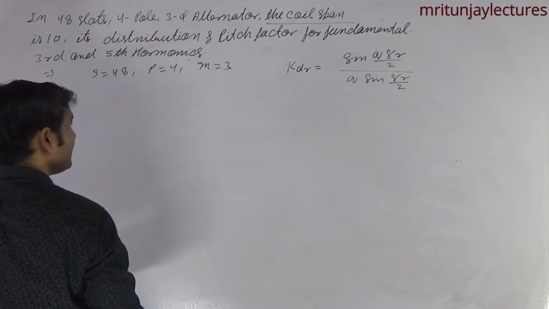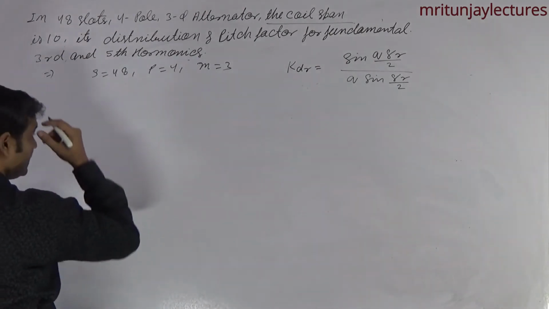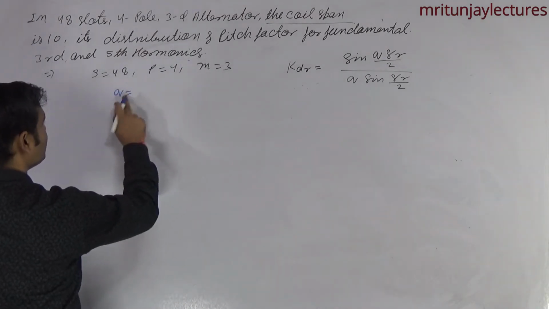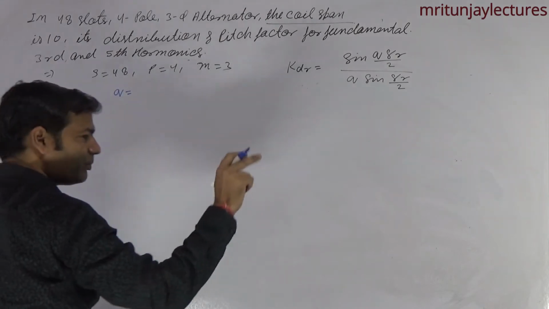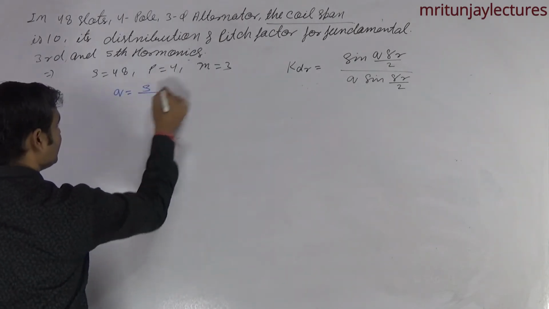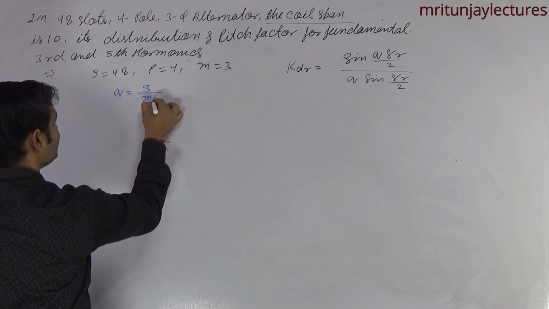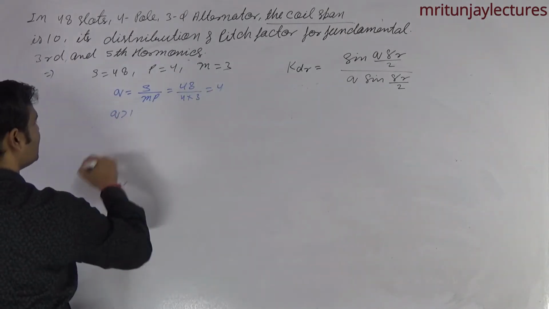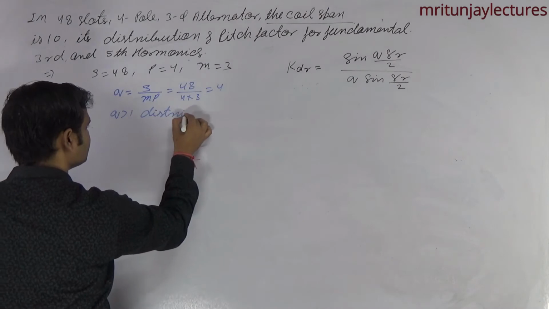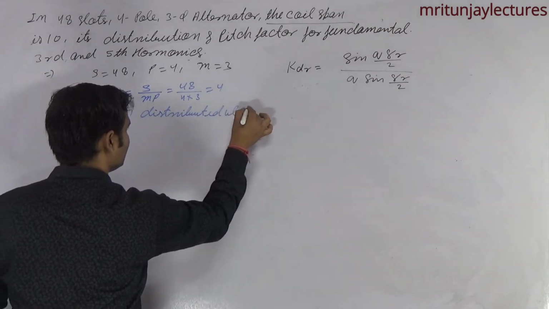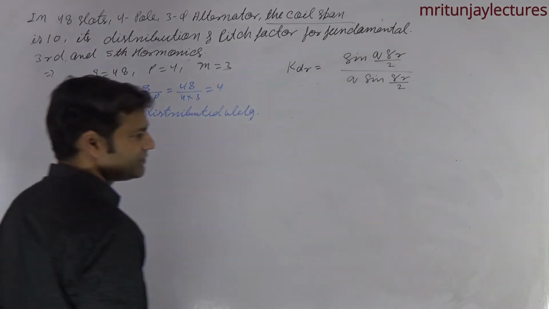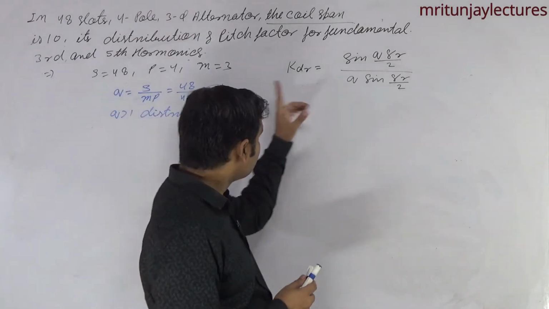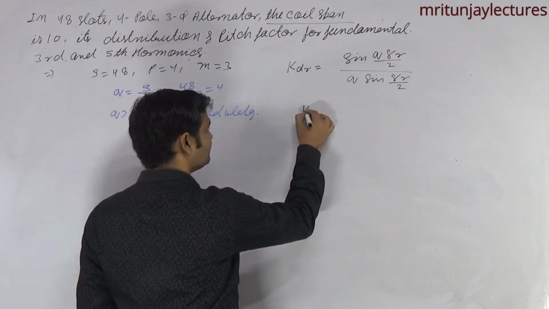Now first of all determine Q and gamma. Okay. What about Q? Q means slot per pole per phase: 48 divided by 4 into 3, that is 4. Q is greater than 1, that's why it is a distributed winding. It is clear? Why? Because Q is greater than 1. If Q is equal to 1, that is a concentrated winding. It is clear? Now, corresponding to the question, our motto first of all is to determine Kd1.